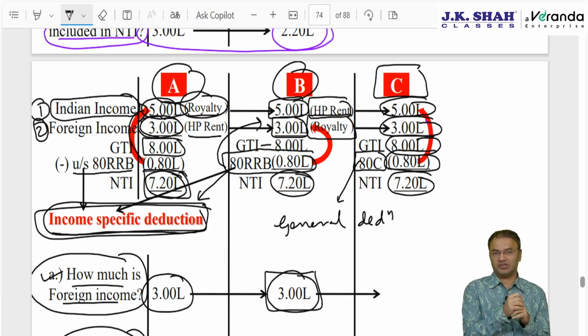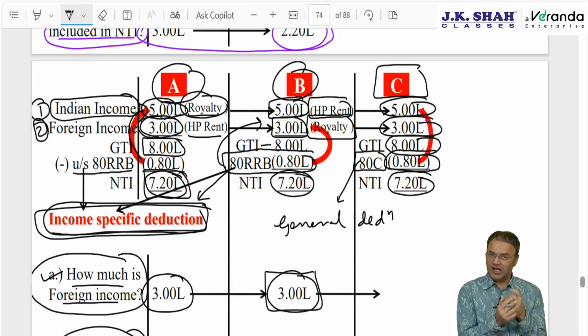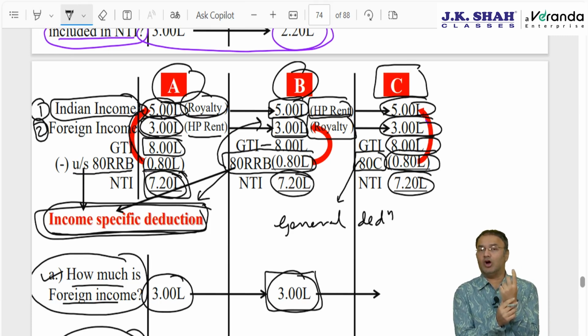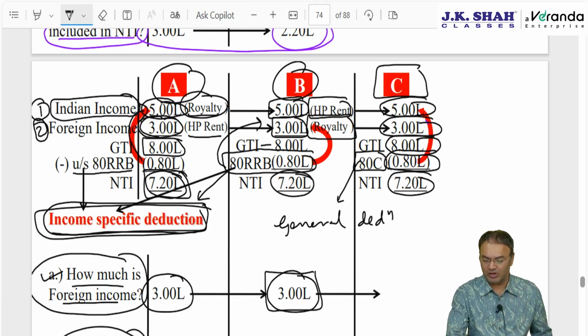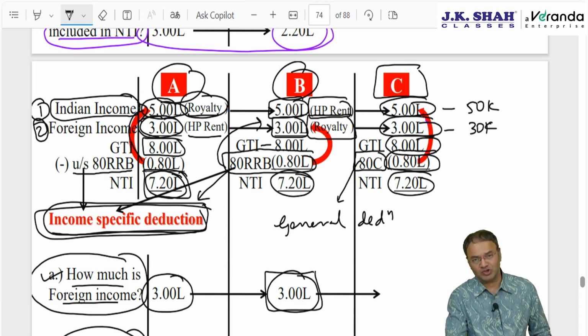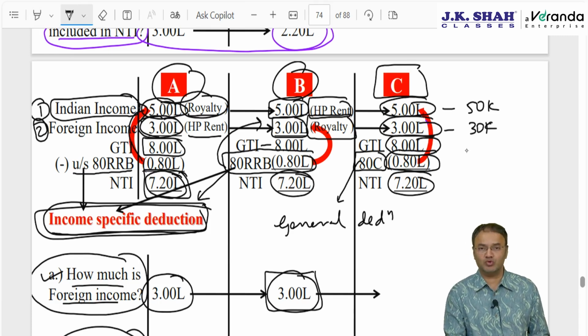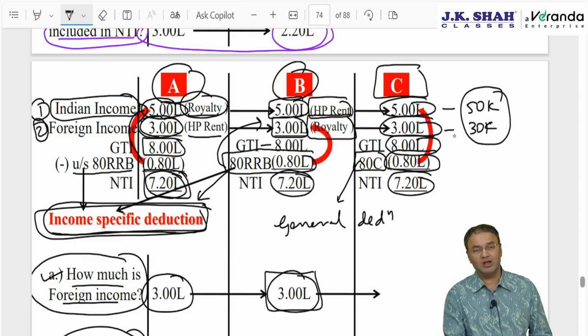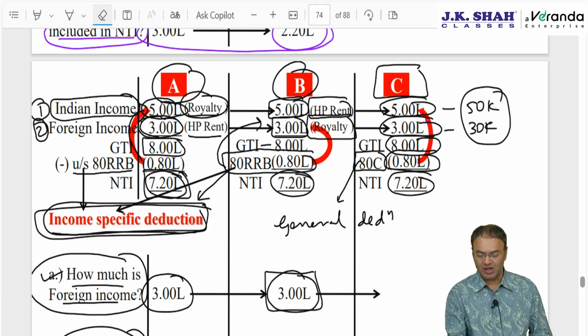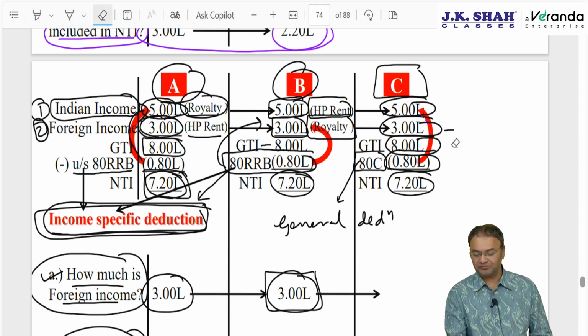Should it be allowed entirely against Indian income 5 lakhs, or entirely against foreign income 3 lakh, or proportionately against Indian income and foreign income? Proportionately it will be 50,000 from here and 30,000 from here. Proportionately or entirely? Logically, in the absence of any clarification, most students would agree that the 80C deduction of 80,000 should be allowed proportionately against both incomes. However, that is a wrong answer.